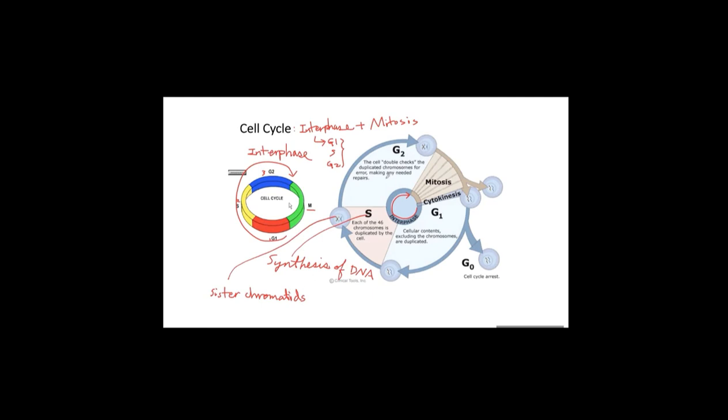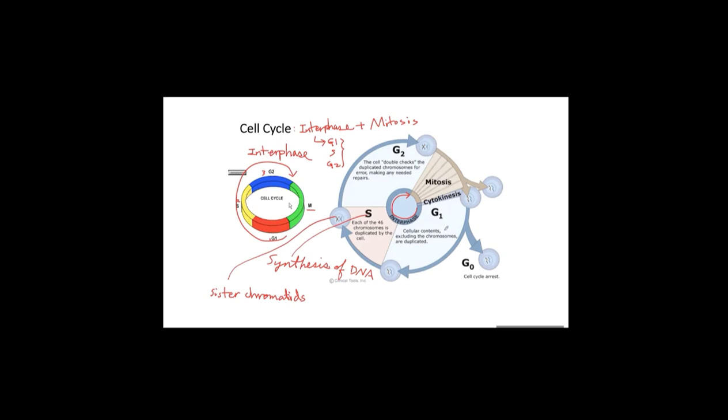Now, G2 phase, the cell is very prudent. The cell double checks the duplicated chromosome for mistakes and makes any needed repair. In the course of duplication of DNA, sometimes errors can occur. We call that mutation. So DNA mutation can occur, then that kind of mistake can be fixed, can be repaired. If those mistakes are minor and can be easily repaired, then G2 phase proceeds the cell cycle to mitosis phase.